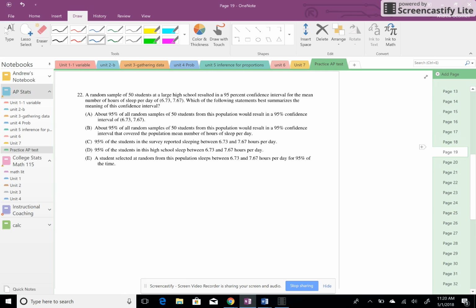22, a random sample of 50 students at a large high school resulted in a 95% confidence interval for the mean number of hours of sleep per day between 6.73 and 7.67 hours. Which of the following statements best summarizes the meaning of a confidence interval?